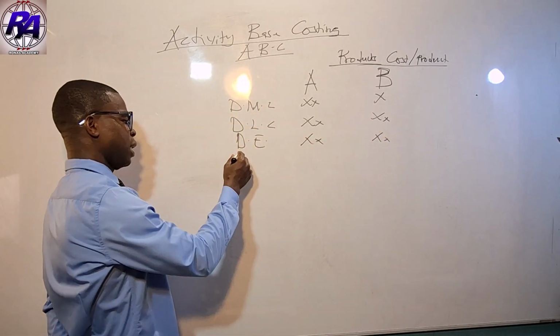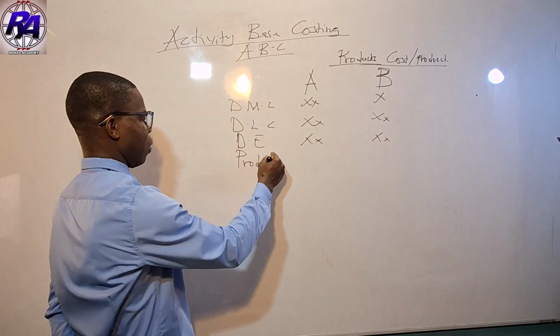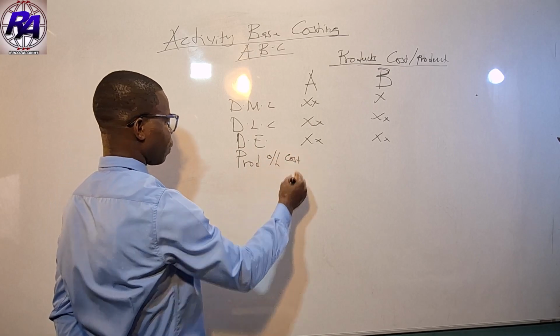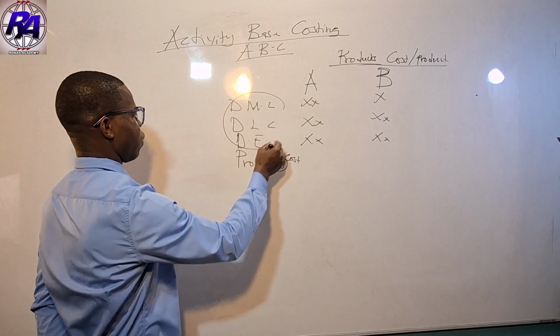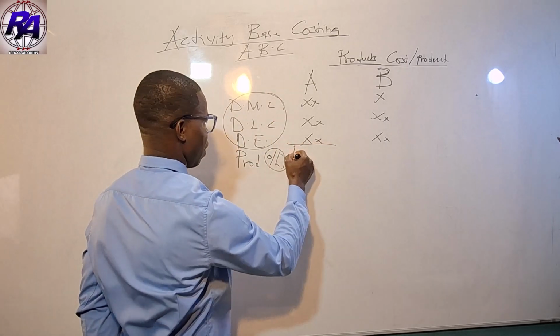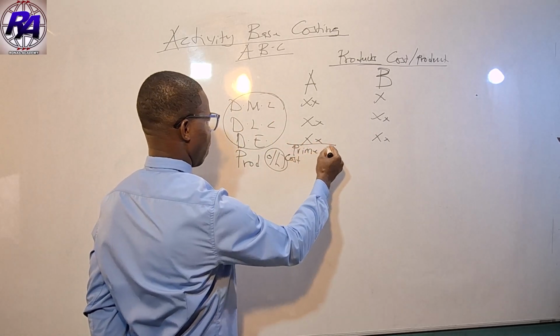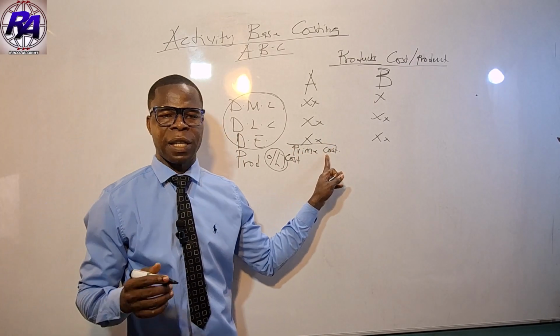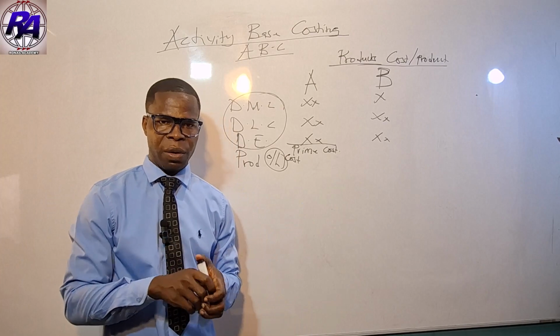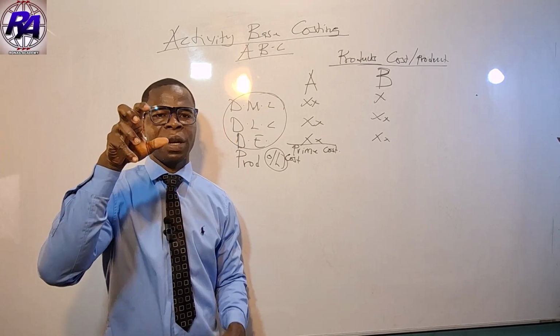Then we need production overhead cost. Now, if you sum up these direct costs, we get what we call prime cost. This prime cost is the summation of your direct costs.